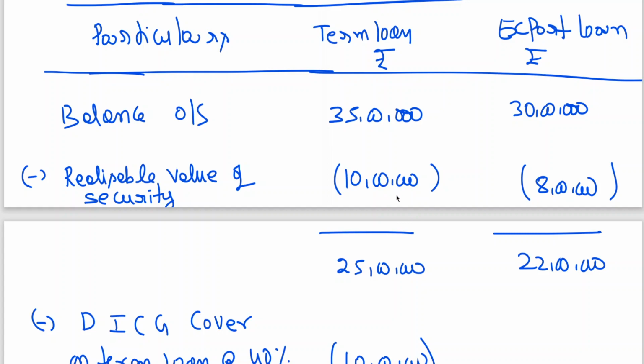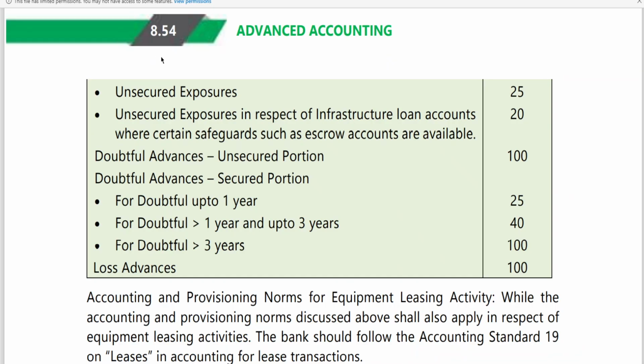This is what we have learned in the income recognition topic. Doubtful advances secured portion: up to 1 year 25%, more than 1 year up to 3 years 40%, more than 3 years 100%. Even the secured portion we have to calculate. So these all are doubtful advances, because interest has not been paid since 1st March 2014.